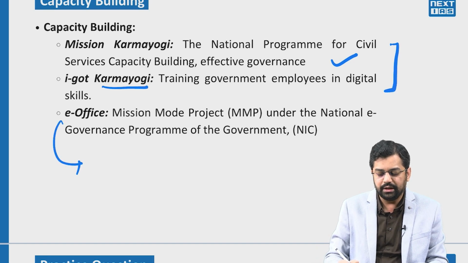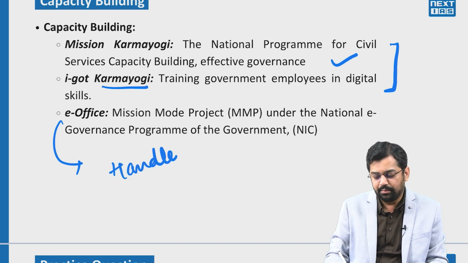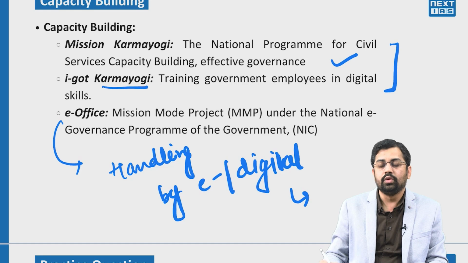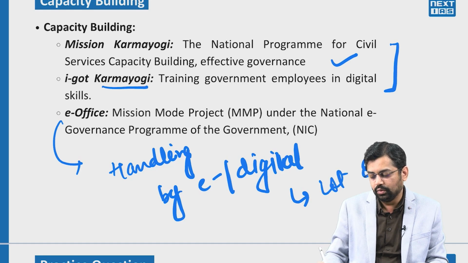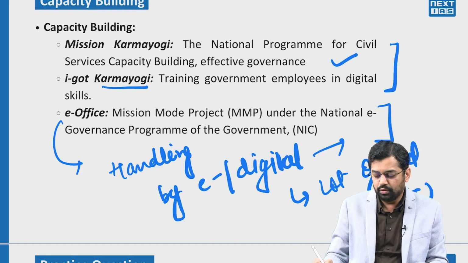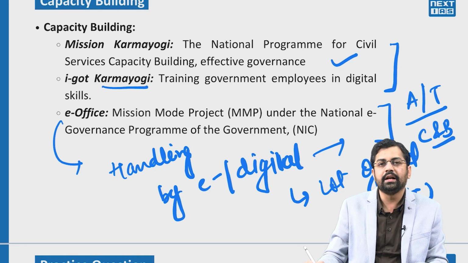Next is very important, e-office, and it has shown a remarkable increase in terms of handling of files by the e or digital way. So after introducing this, there is going to be a lot of reduction in paper as well as the traditional method of usage of files. So now we can see that if we are using the e-way or the digital way of handling the file, we can also ensure accountability and transparency, because the checks and balances of this particular file can easily be tracked.